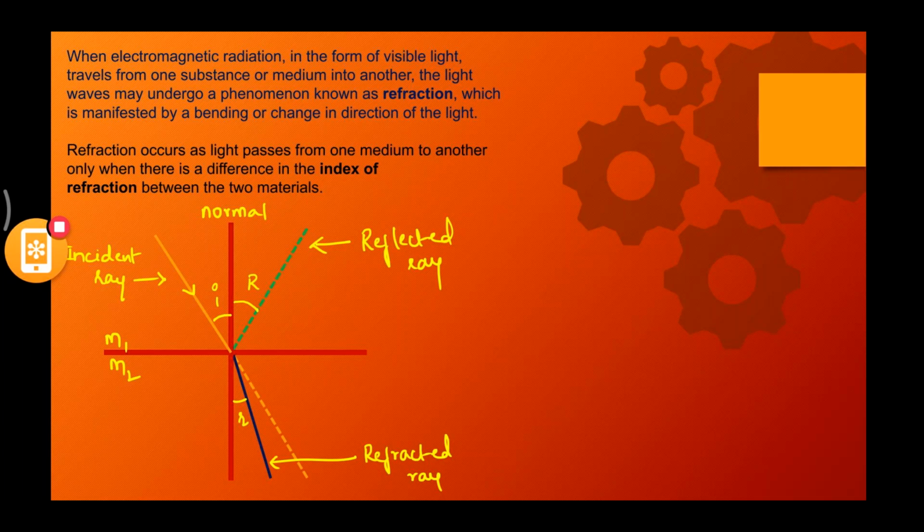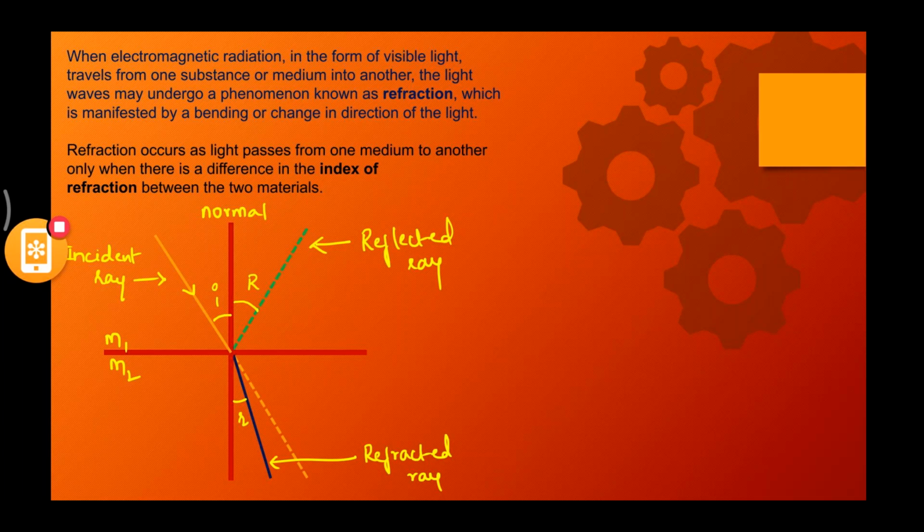The light waves may undergo a phenomenon called refraction. Yes, that is clearly represented by the blue color line, which is manifested by a bending or change in the direction of light. Is the direction of light getting changed? Yes, it is definitely getting changed when you look at the blue color line. If there is a change in direction in the other medium after penetrating into it, then that is nothing but refraction.